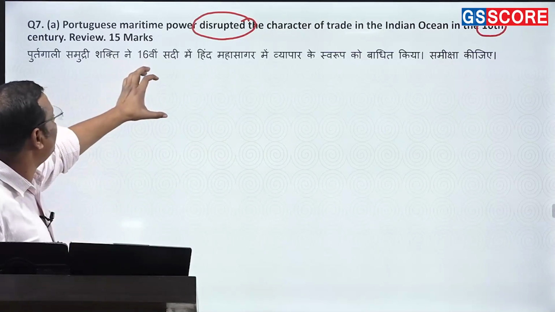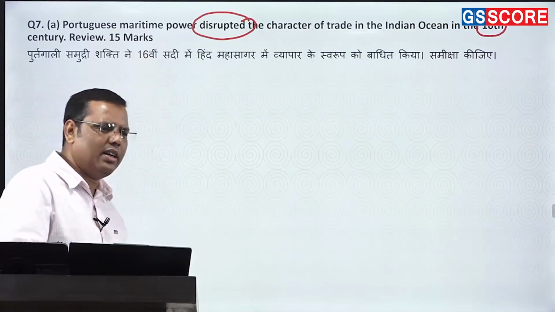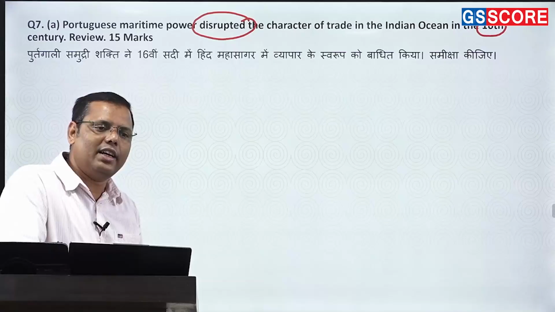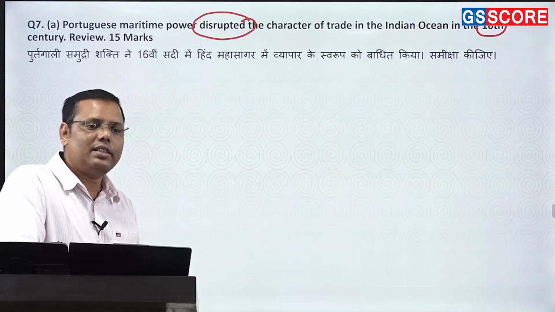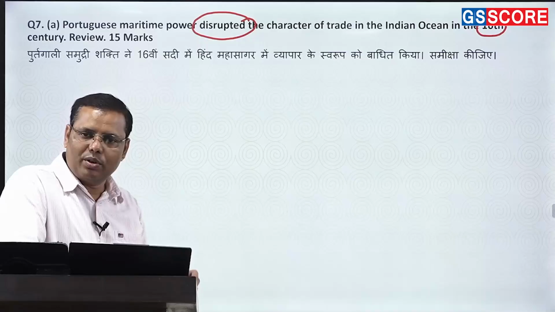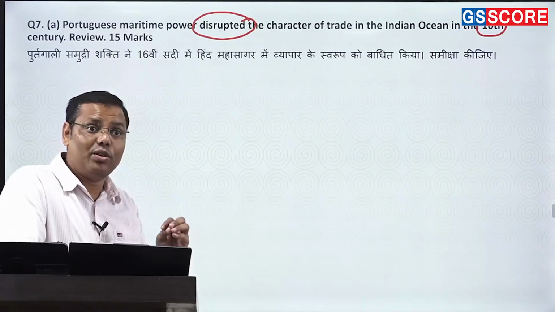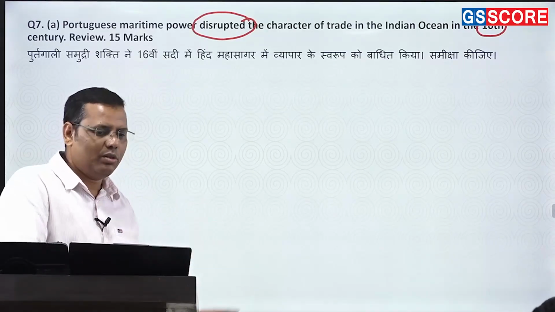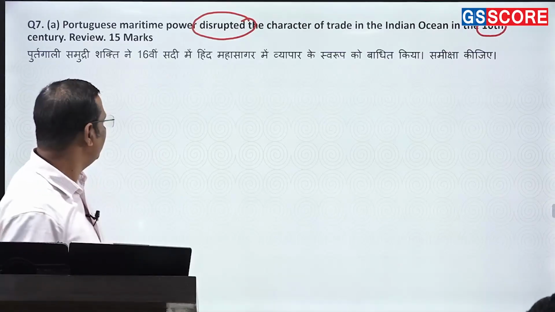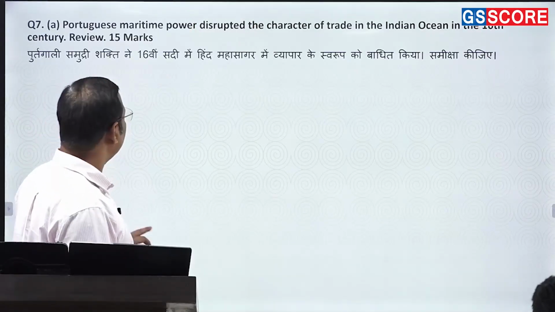But then, maritime power disrupted. Okay, the negative aspects have been written. But then in the conclusion you can write that apart from this, they also set a trend of massive trade between India, Europe and Southeast Asia. That's also one thing: how you can make factories, how you can collect goods here. So a positive part can be that you end the answer with this. No historiography is needed in this question as such.